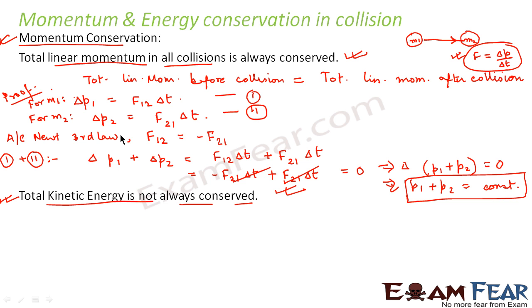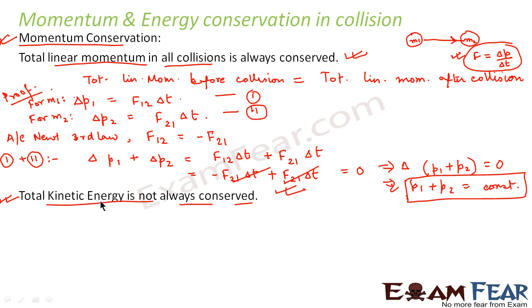Now, according to Newton's third law, force on 1 due to 2 is equal to minus force on 2 due to 1. So, using this and these two equations, we find that the delta of P1 plus P2 is equal to 0. That means the change in total momentum is 0. That means the total momentum is not changing. Therefore, the linear momentum remains conserved. However, the kinetic energy is not always conserved.